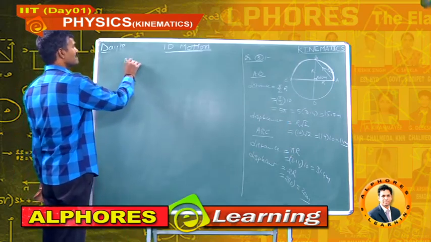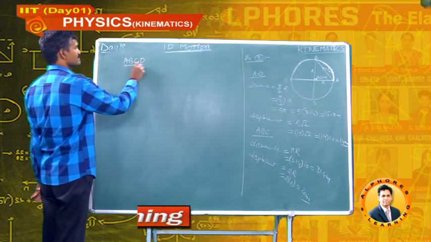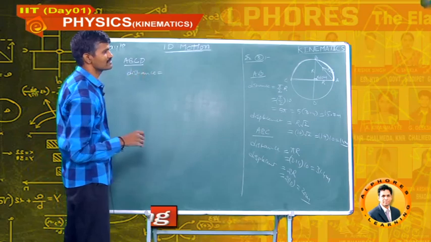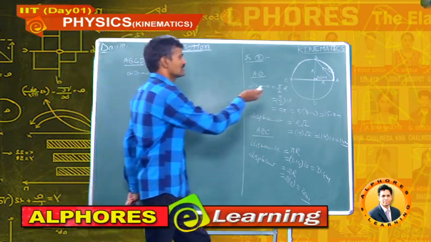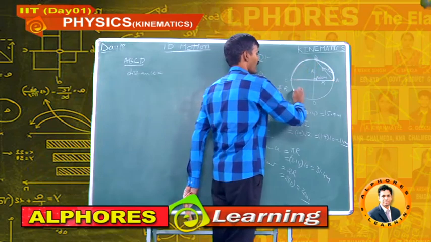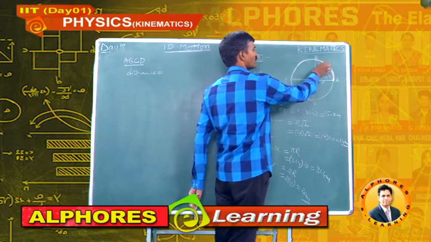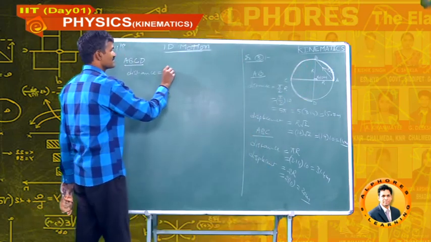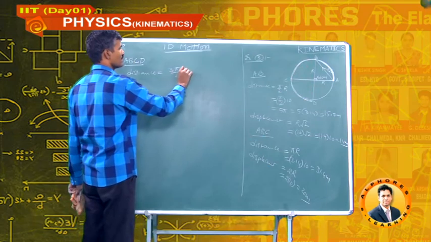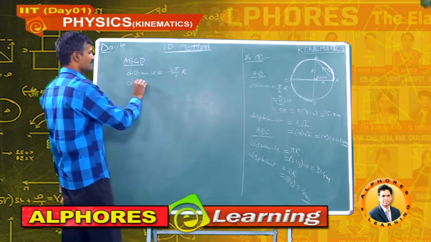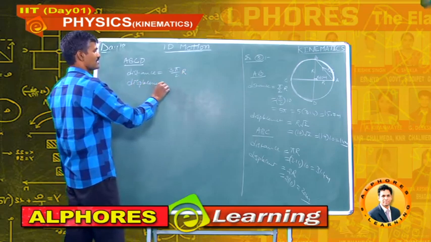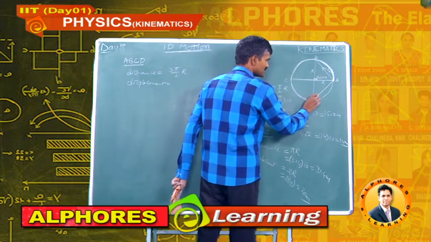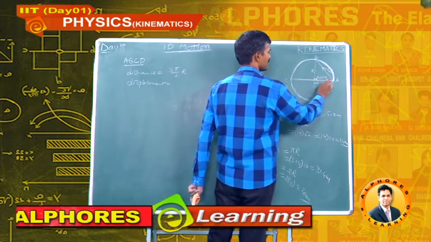For the ABCD journey, the distance travelled by the boy is the actual length travelled by the boy. So this is pi by 2 r, this is pi by 2 r, this is pi by 2 r. So the distance travelled by the boy is 3 pi by 2 r, and the displacement travelled by the boy is again the shortest line from A to D. This is the shortest line, again it is a right angle triangle.